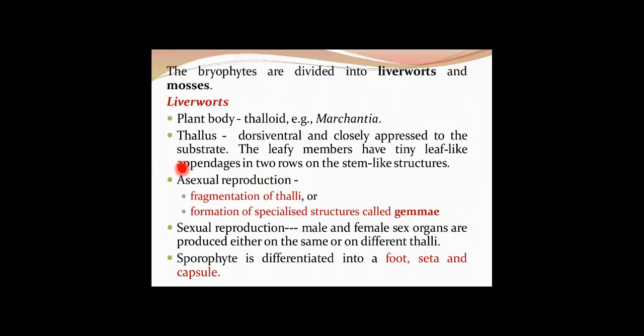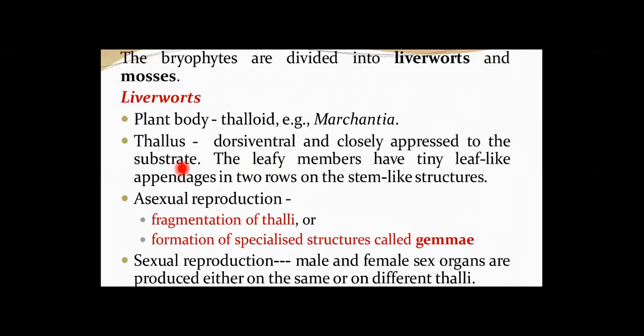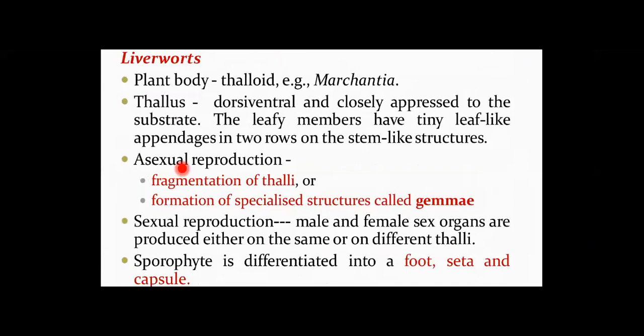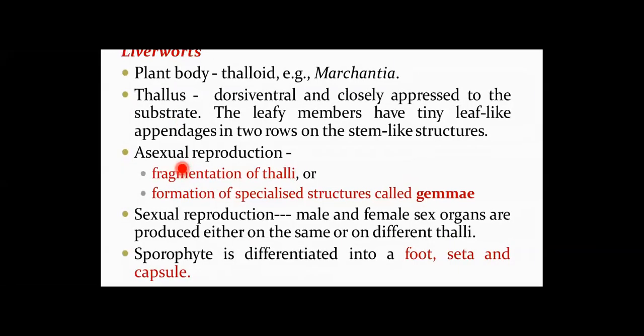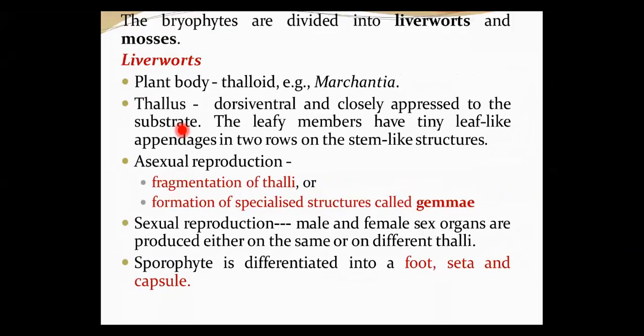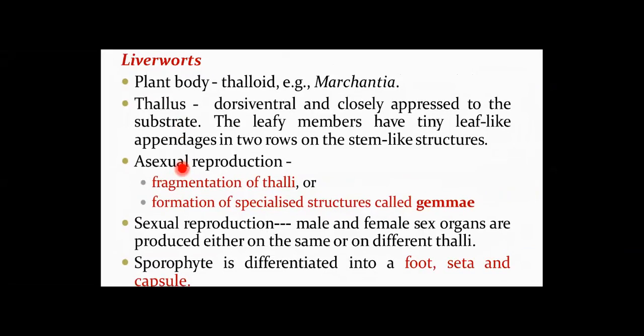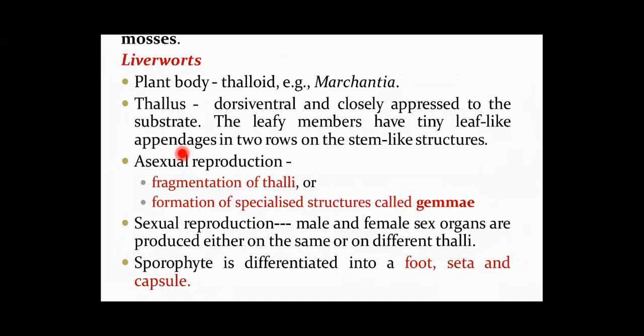These bryophytes are divided into liverworts and mosses. The liverwort plant body is thalloid, for example Marchantia. The thallus can be dorsiventral and closely appressed to the substrate. Leafy members have tiny leaf-like appendages in two rows on stem-like structures. They undergo asexual reproduction by fragmentation of thalli and formation of specialized structures called gemmae, which are developed in small receptacles called gemma cups.